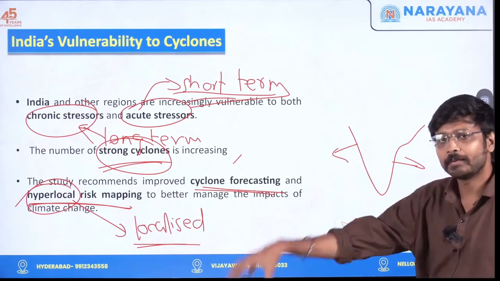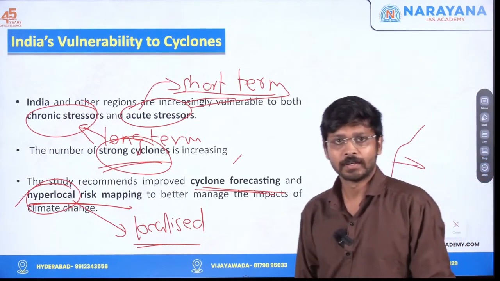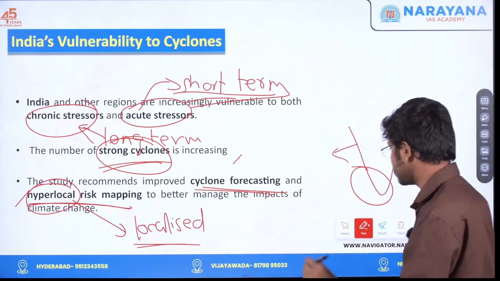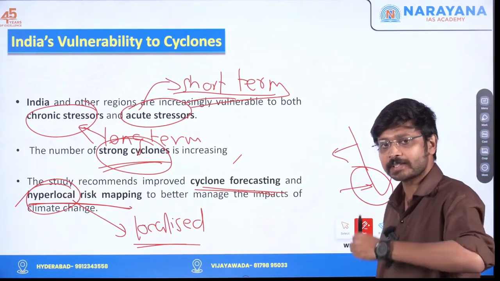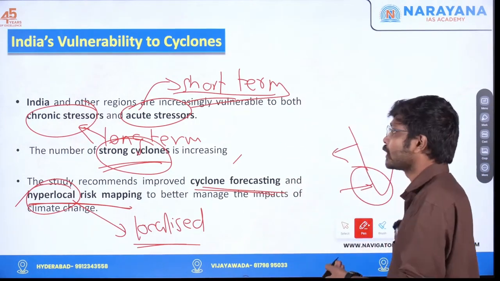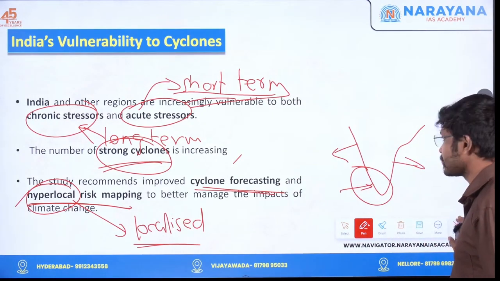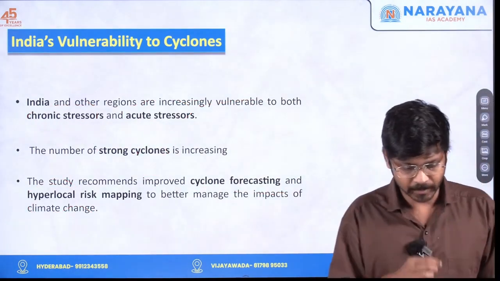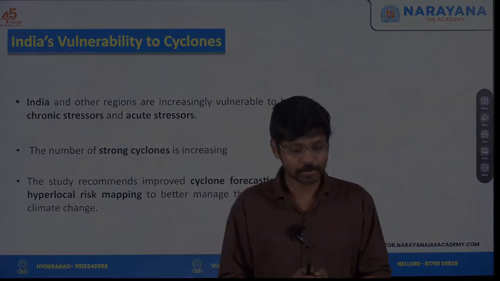And some years back, Kerala was witnessing a lot of cyclones. So that is something which is localized. So we have to consider this kind of localized factors also, like Odisha. So that is hyperlocal risk mapping. Okay, all right. So that's it regarding this particular topic, tropical cyclones.